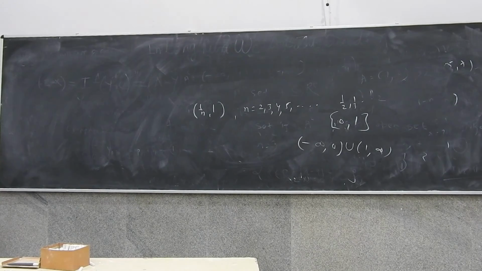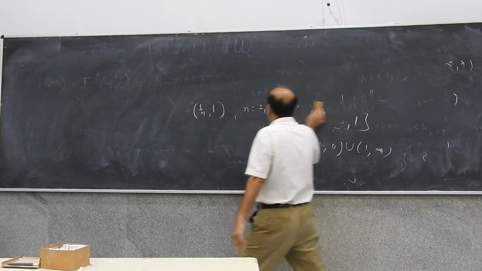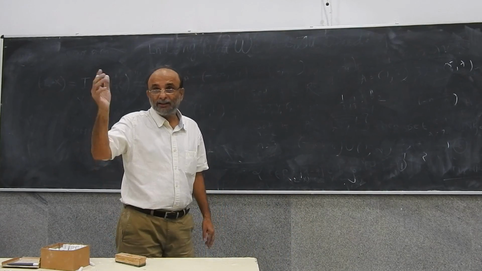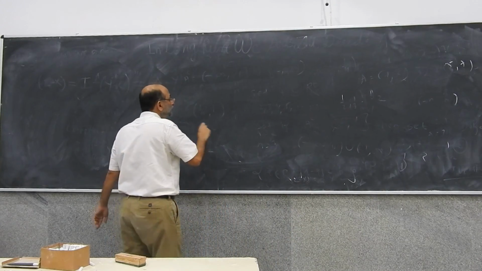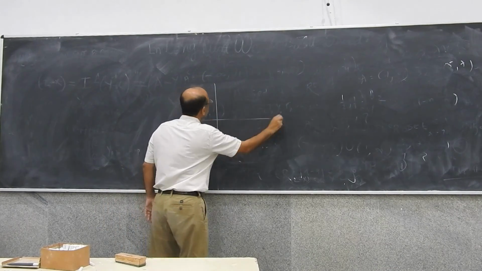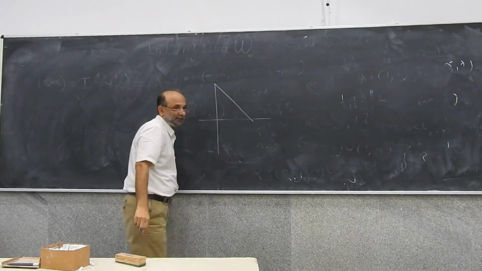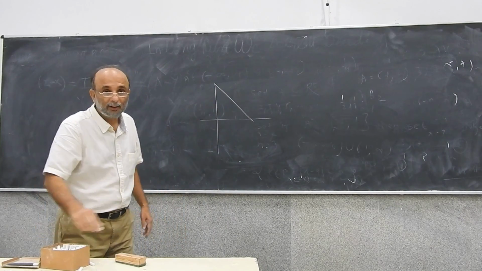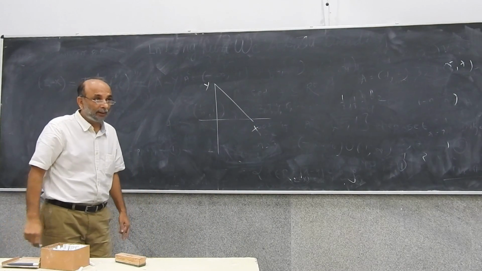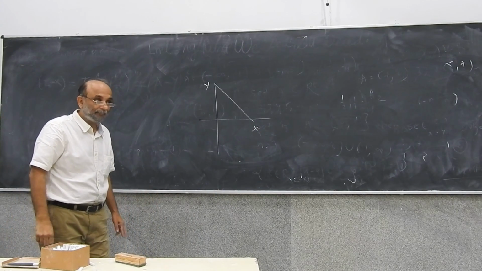That's a convention. Okay, folks, let me tell you why it's important. Suppose you think of a budget line. You have Y here, you have X here, and you have the budget line.